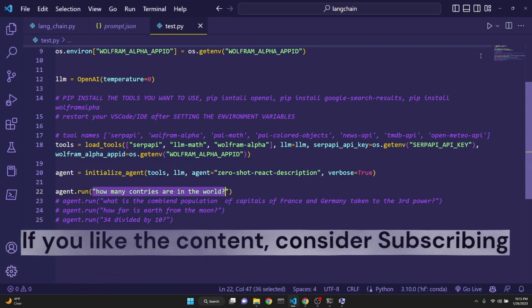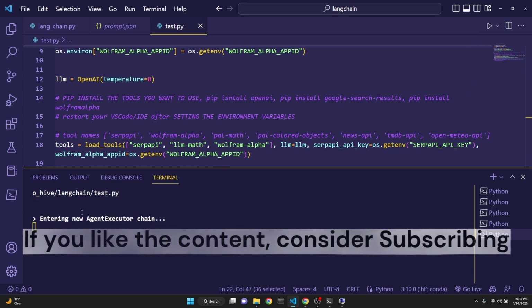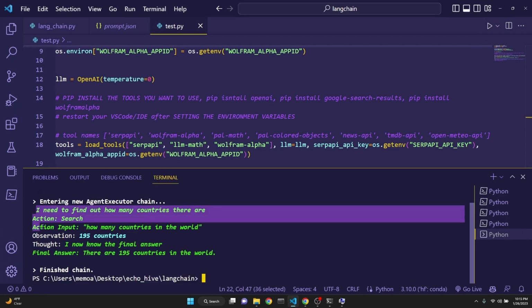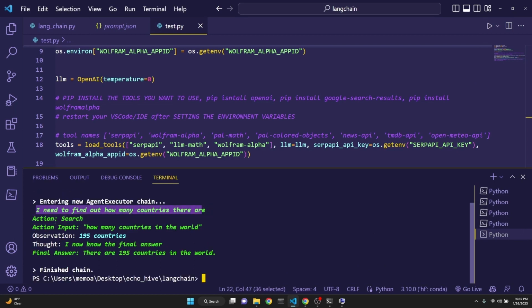How many countries are in the world? When we run this, LangChain starts a new agent executor chain and makes a problem statement: I need to find out how many countries there are. And it decides on an action, that is search, in this case using the SerpAPI. So it asks the input which it created, which is how many countries are in the world. And then from the search result, it observes that there are 195 countries. And then it concludes to itself that I now know the final answer, and gives the final answer: there are 195 countries in the world. And then it finishes the chain.